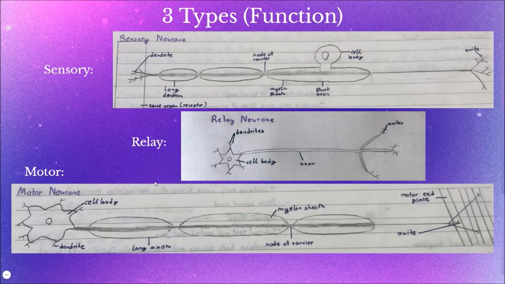Sensory neurons have a circular-shaped cell body. On the other hand, relay neurons and motor neurons have an irregular-shaped cell body. Note that when we say where a neuron is located, we refer to its cell body location, and not where its dendron or axon is located.